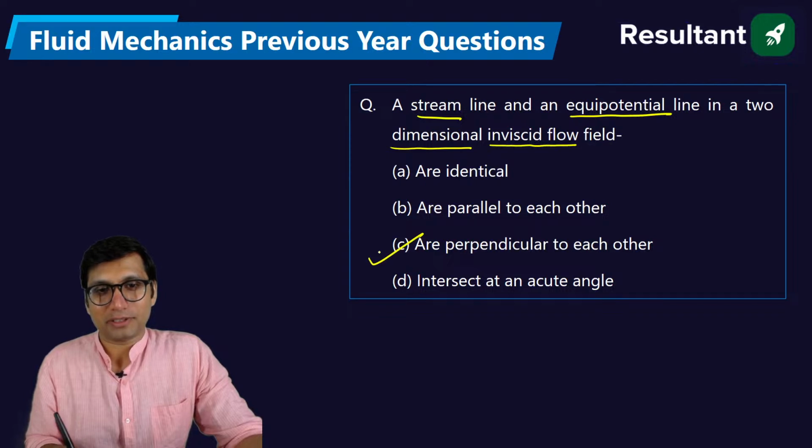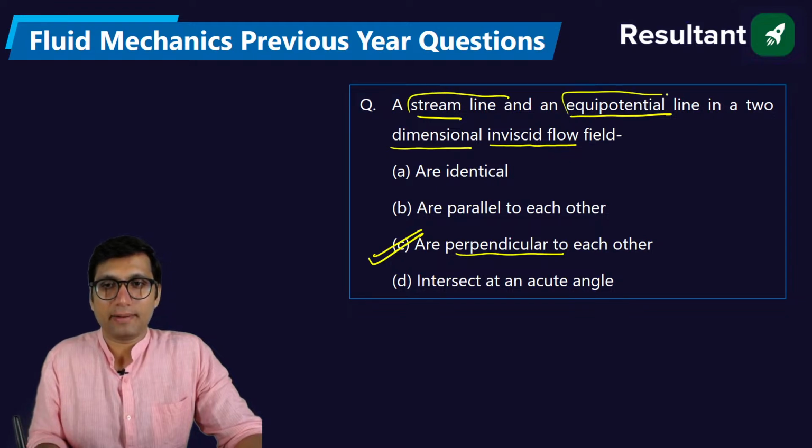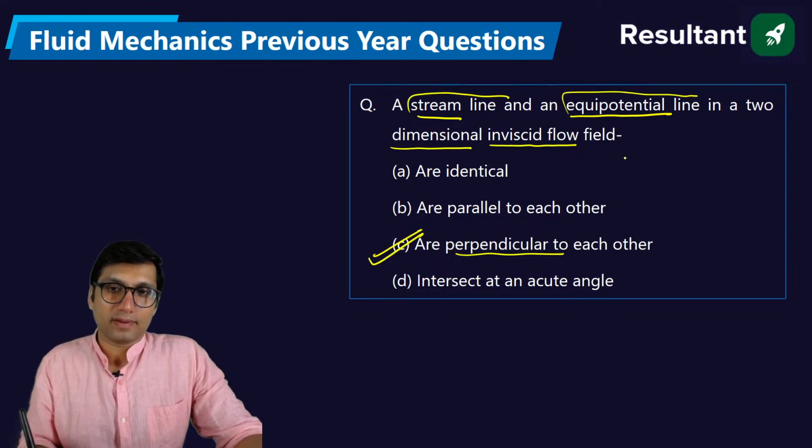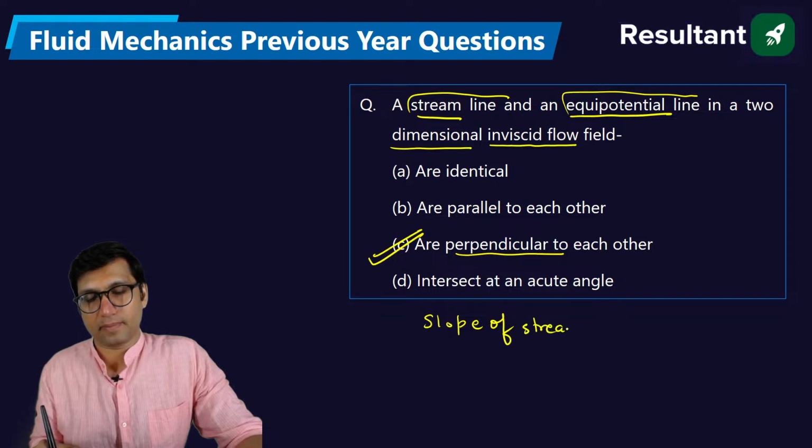The answer is option C, perpendicular to each other. You know the streamline and the equipotential line, right? The slope of the streamline is dy by dx.